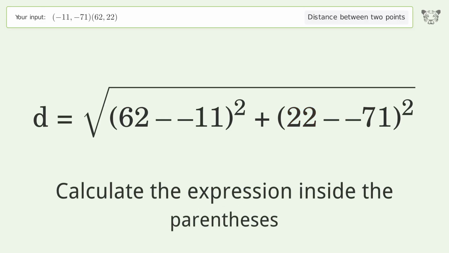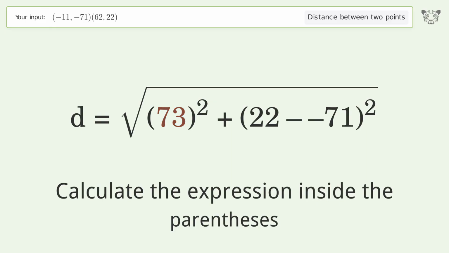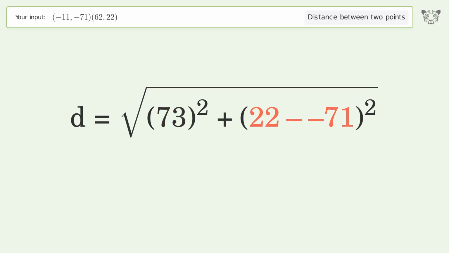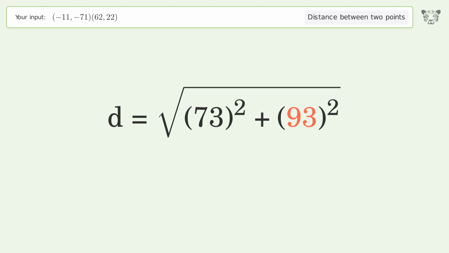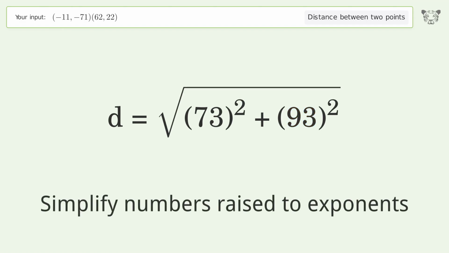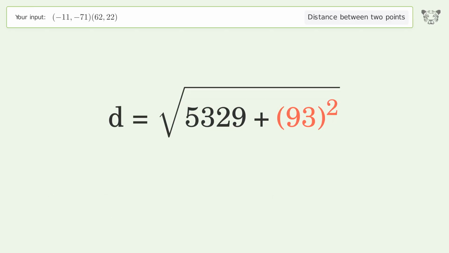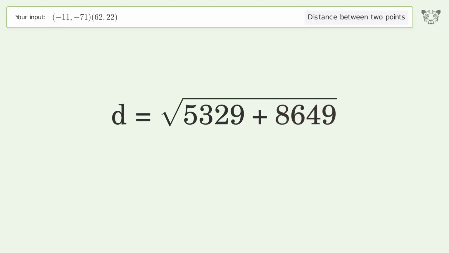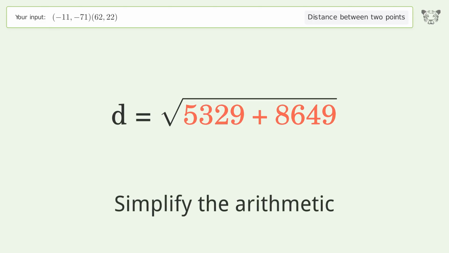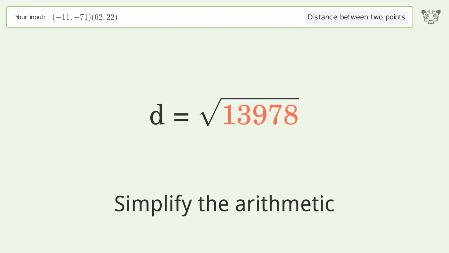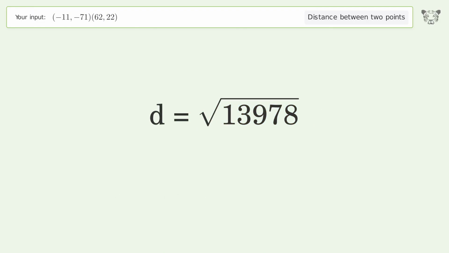Calculate the expression inside the parentheses. Simplify numbers raised to exponents. Simplify the arithmetic. And so the distance between the 2 points is the square root of 13,978, or 118.229.